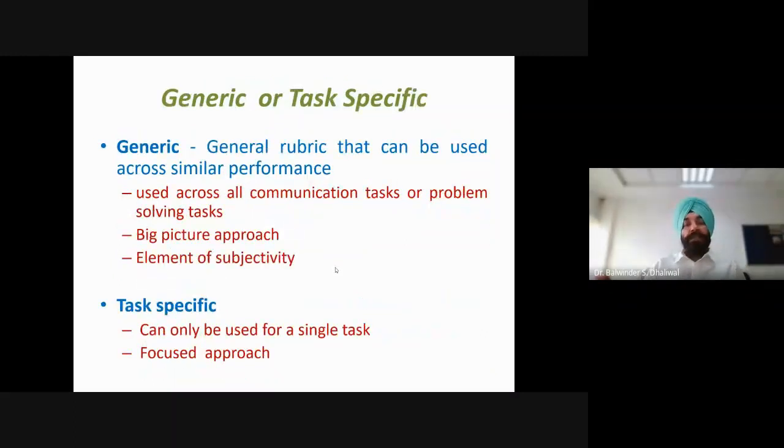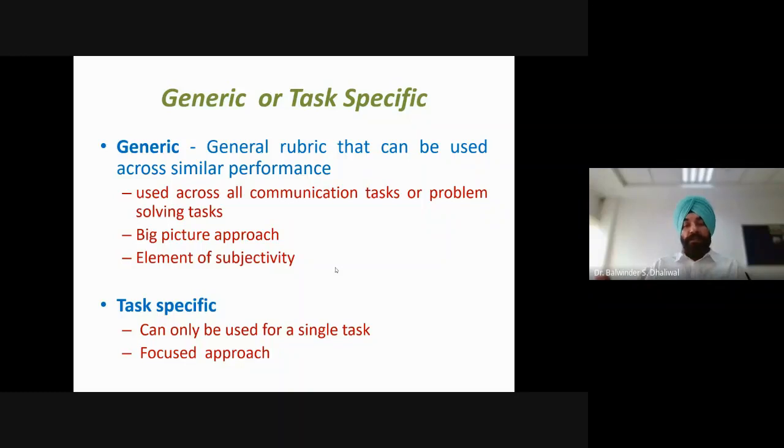So the generic rubric can be used across similar performances. For example, we may have a rubric which can be used across all communication tasks or problem solving tasks. So we can have that type of generic rubric. Basically, a generic rubric presents a big picture approach, as the same rubric is used for multiple performances. So there can be certain elements of subjectivity. The rubric will not be in much detail because we have to use it for multiple tasks.